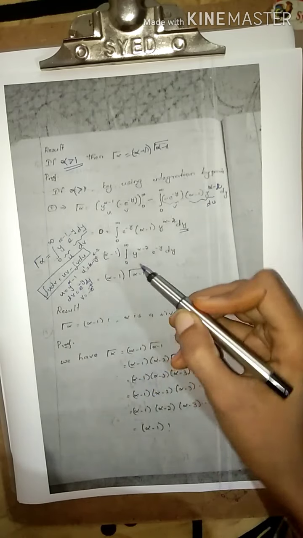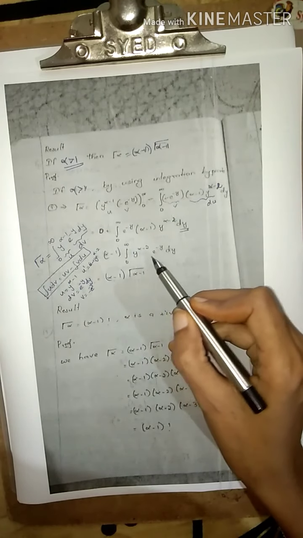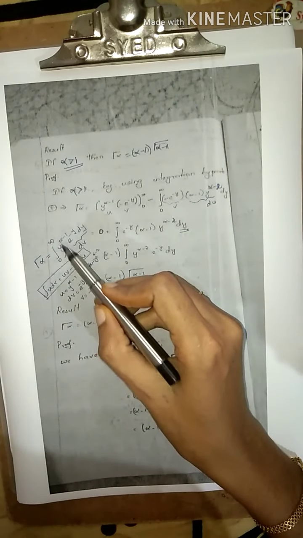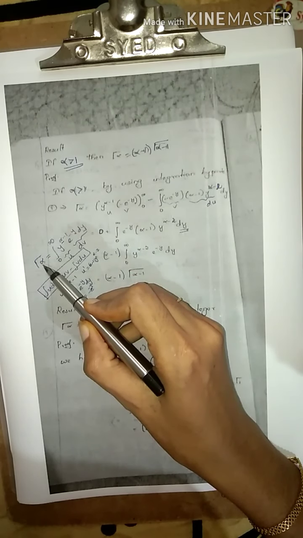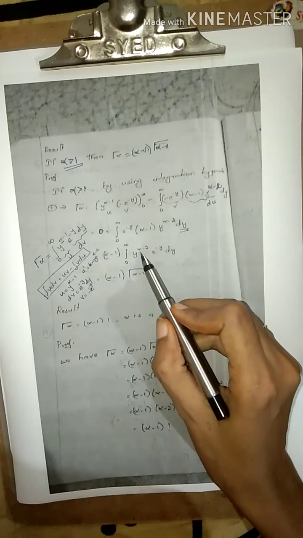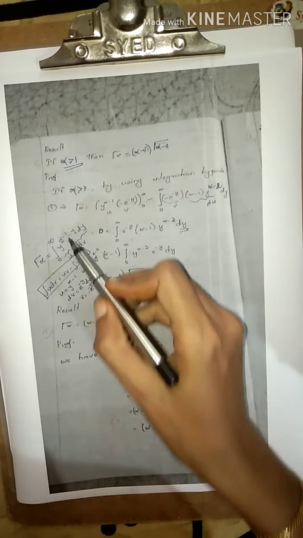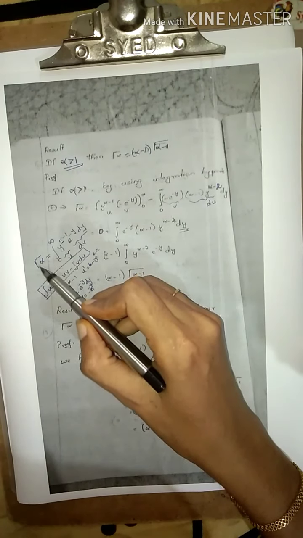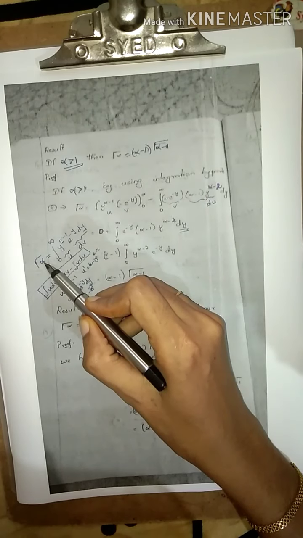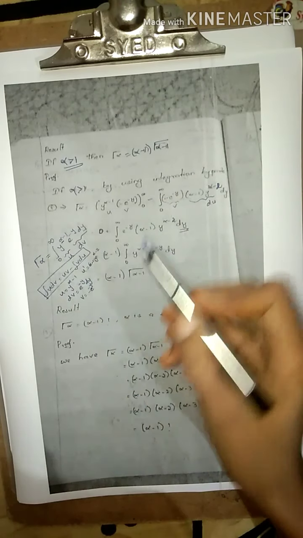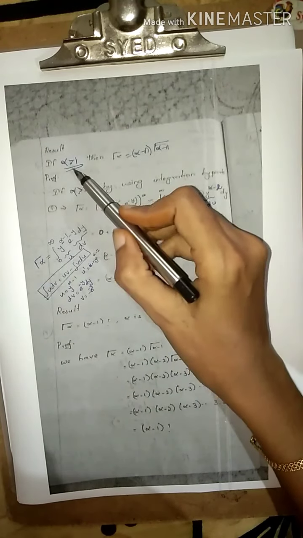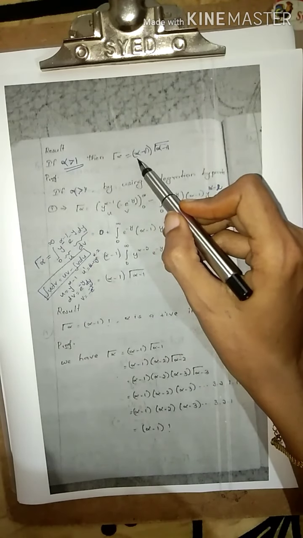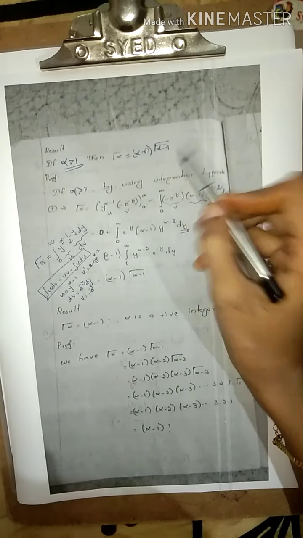So that is alpha minus 1 into, you already know that gamma alpha is the integral from 0 to infinity of y power alpha minus 1 e power minus y dy. Here, it is alpha minus 2, so you can write that as gamma alpha minus 1. So if alpha is greater than 1, gamma alpha is equal to alpha minus 1 into gamma alpha minus 1.